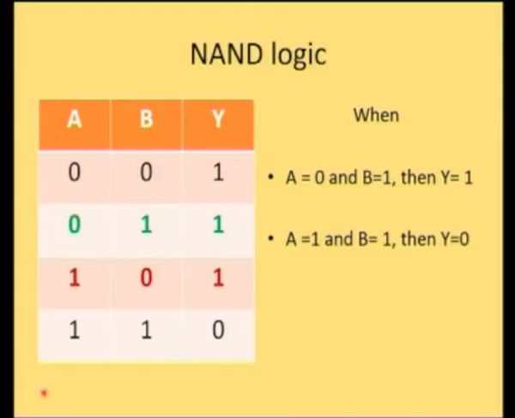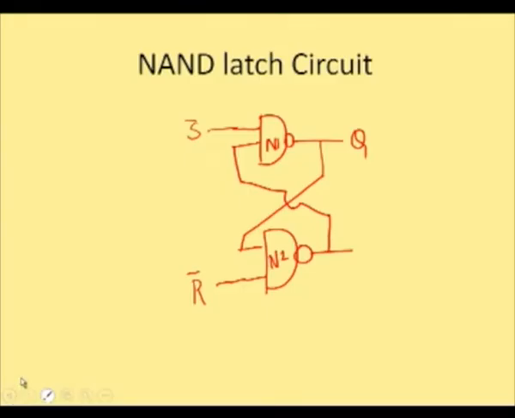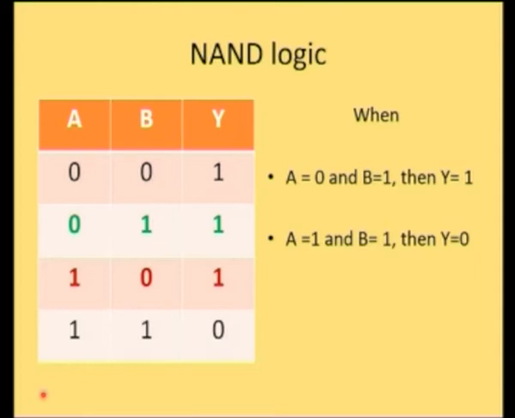So 0 and 1. Fine. So in which case when S bar equal to 0 and R bar equal to 1, what do you think would happen? S bar is 0. Yes, the output obviously becomes 1. Here R bar is equal to 1, this automatically happens to be 0. When S bar is equal to 1, then the output Q becomes 0.